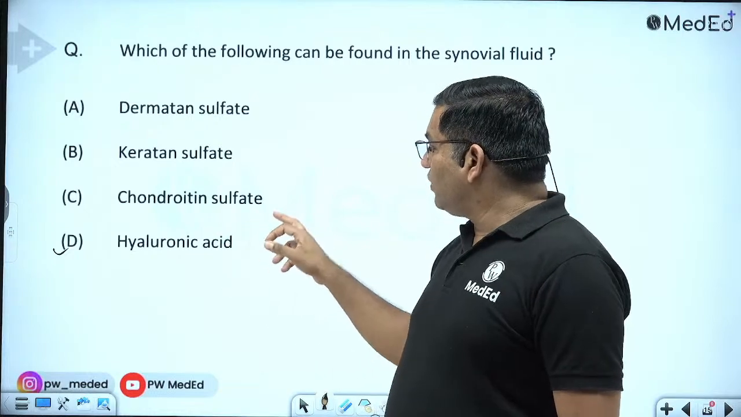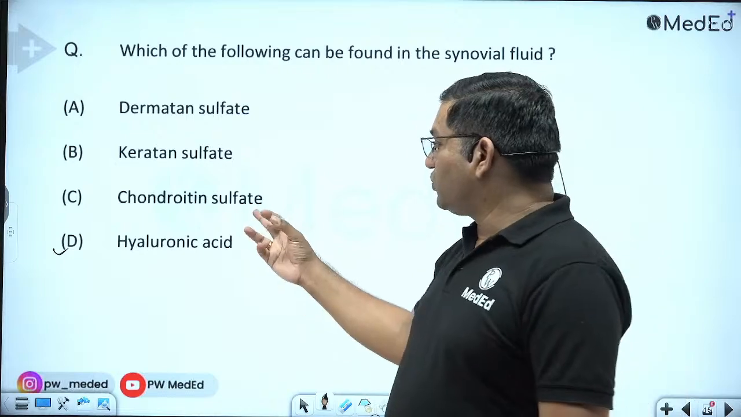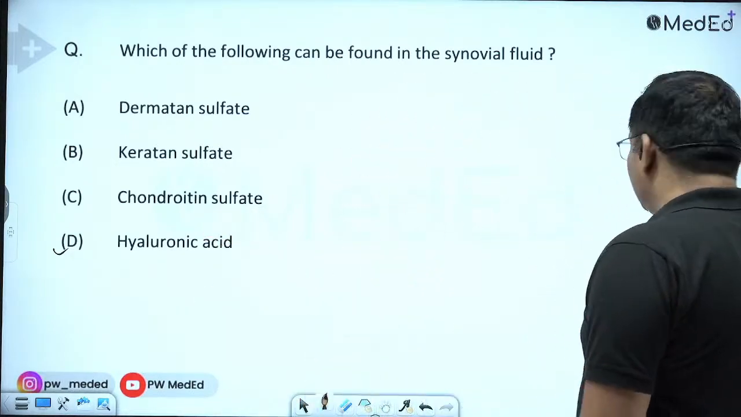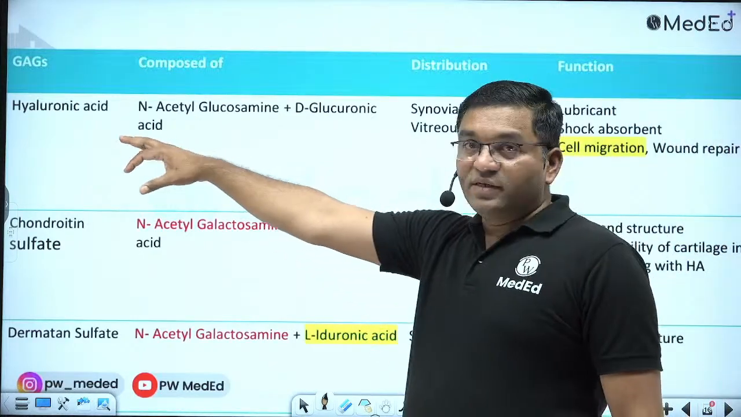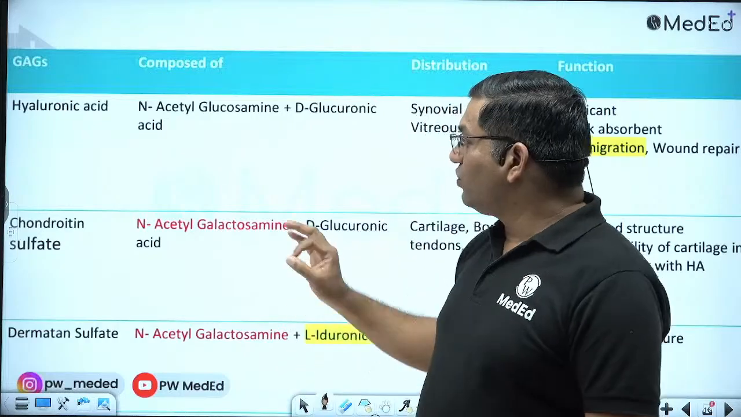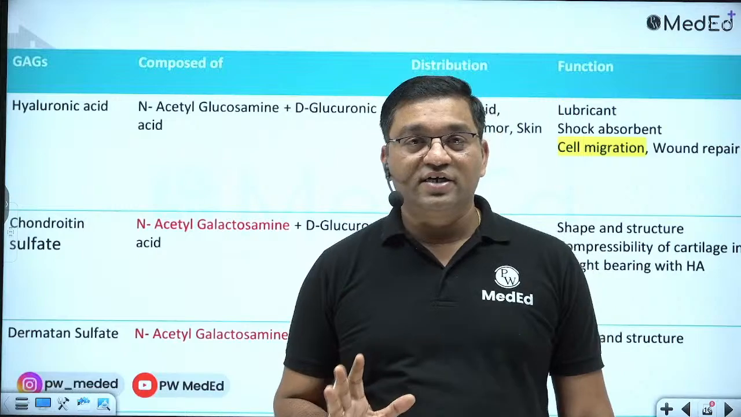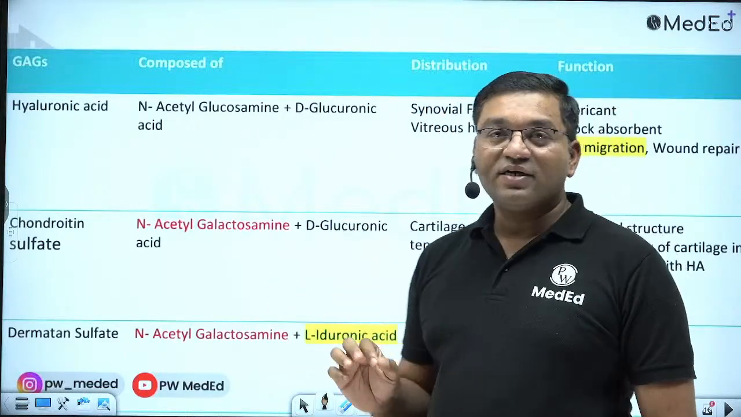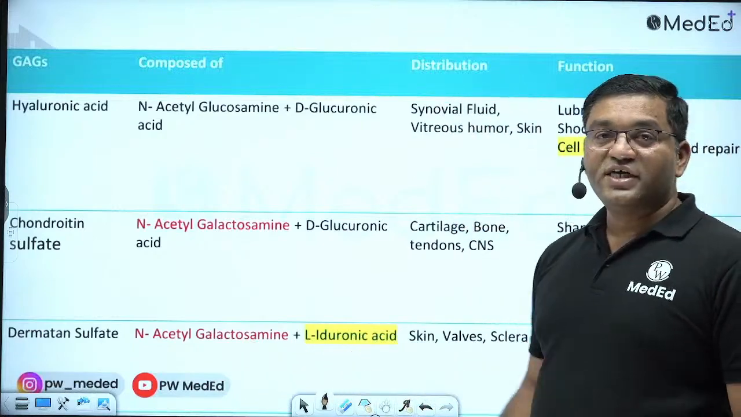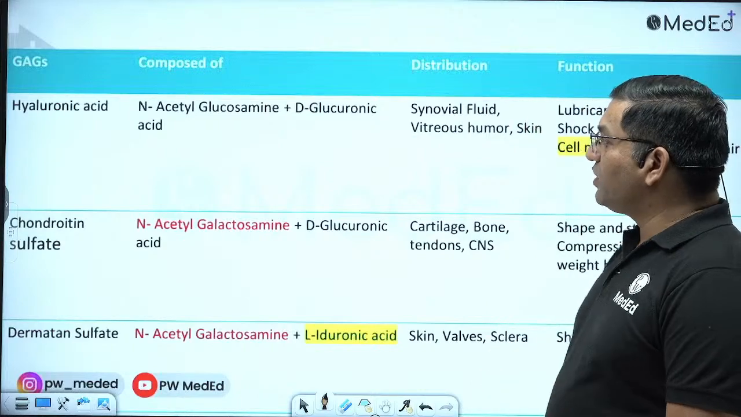Along with hyaluronic acid, it is important as a shock absorber in the weight bearing joint. Remember, here are two important MCQs. All glycosaminoglycans contain uronic acid except keratan sulfate, where there is no uronic acid; there is galactose in the keratan sulfate. And second, dermatan sulfate contains L-iduronic acid, which is an epimer of glucuronic acid.